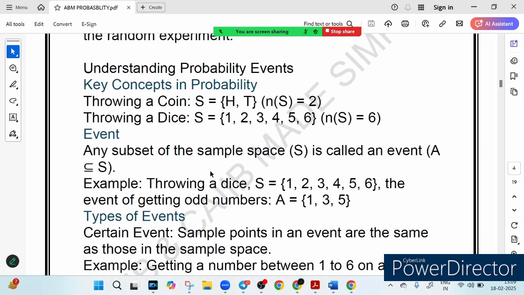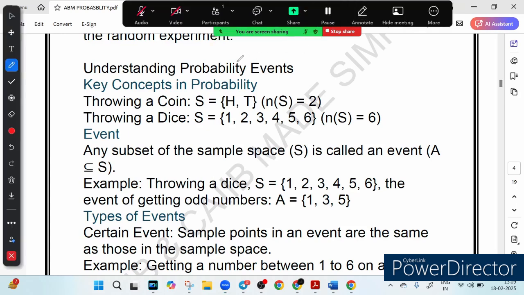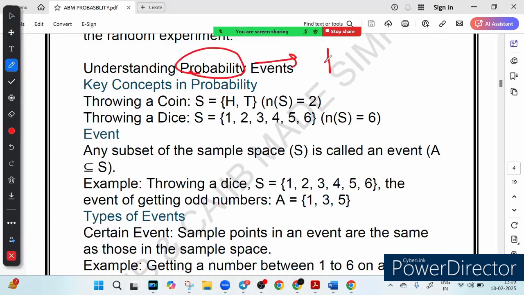So let's understand the probability event. A probability is all about predicting chances. So whenever I say this word probability, it means we are predicting the chances. Think of it like tossing a coin. Either you get head or you get tail, right? So there are two possible outcomes. That is what is represented by n(S), the number of elements in the sample space, which is 2.